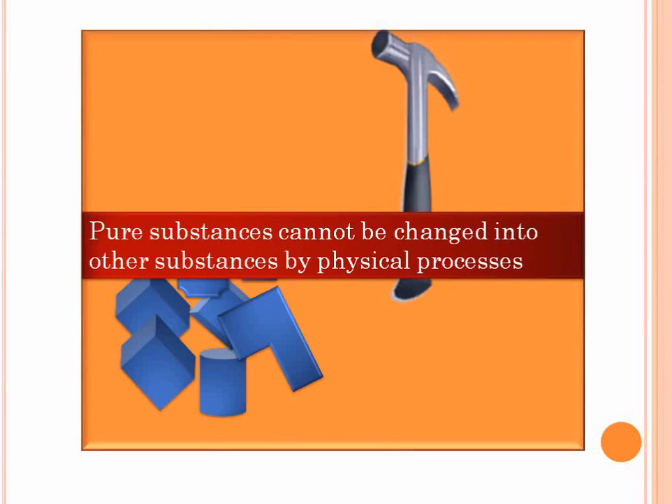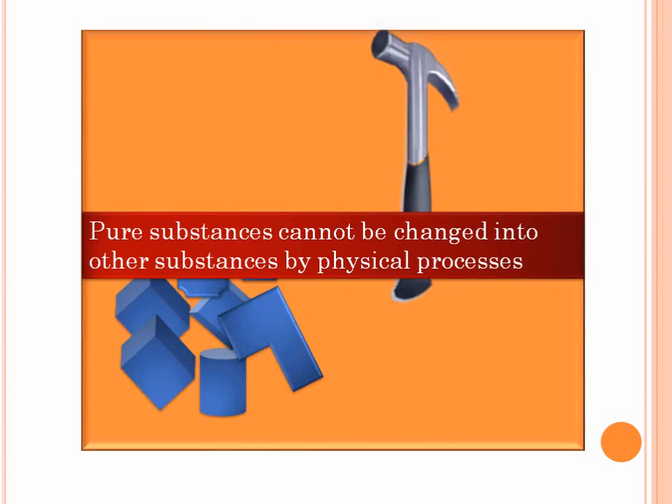Physical processes, when I say that, I mean breaking, dissolving, cooling, vaporization, using your hands. You just cannot break a pure substance into another substance. Why? Because it's pure, isn't it? So these are the two important characteristics of pure substances. One, that they contain the same kind of particles, and two, you cannot break them to get different other substances.